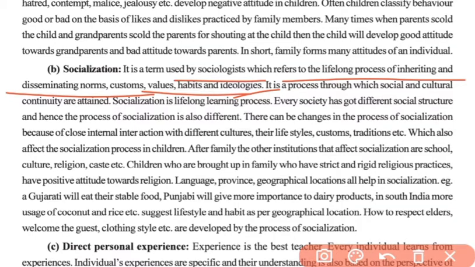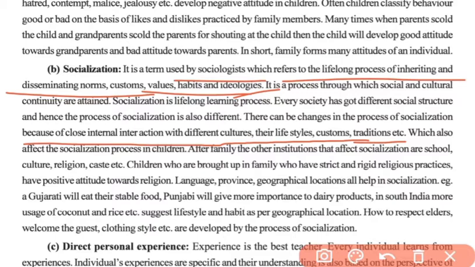So different types of society will have different types of social structure, and thus the socialization would also be different for different societies. If we see our Indian society and American society, the social structure is different, and thus our socialization with our society is also different. Then there can be changes in the process of socialization because of close internal interaction with different cultures, their lifestyle, custom, tradition, etc.